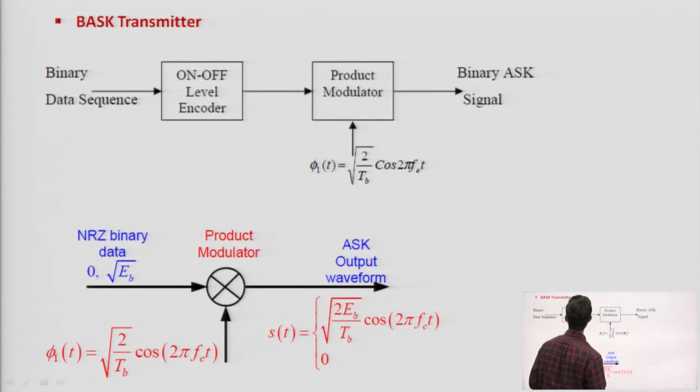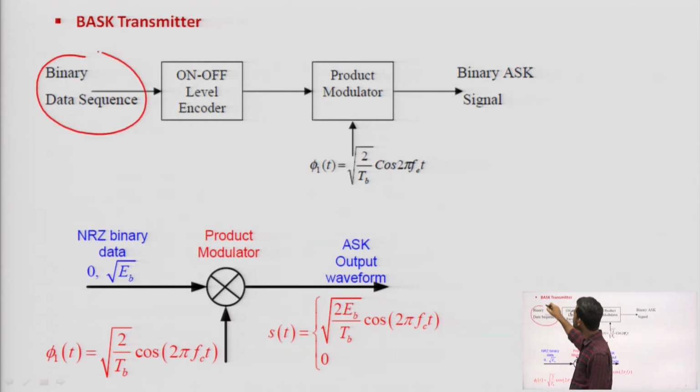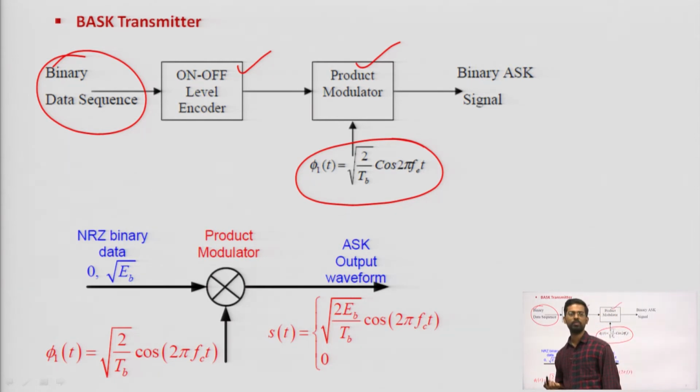Now, this is the binary ASK transmitter. As the simplest ASK is nothing but binary ASK, a binary data sequence is input to an encoder which has on-off level, and it will generate the binary data. Then it will pass through a product modulator and be multiplied by a basis function, which we have already read about in the Gram-Schmidt orthonormalization process.